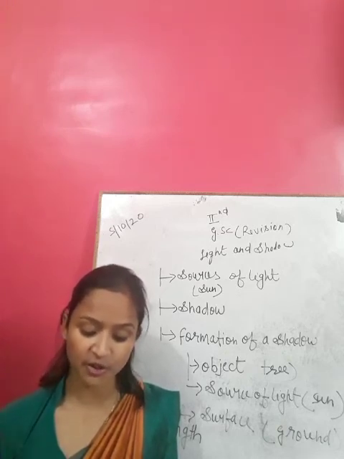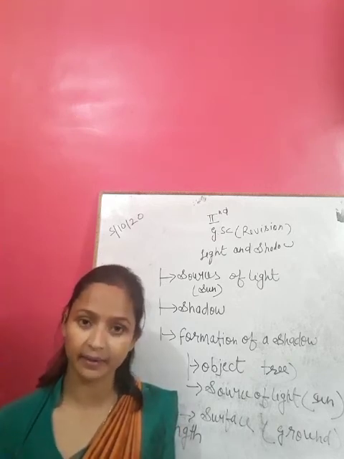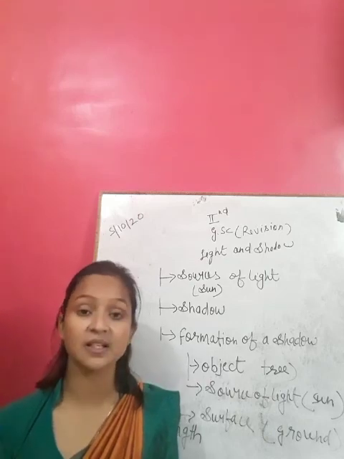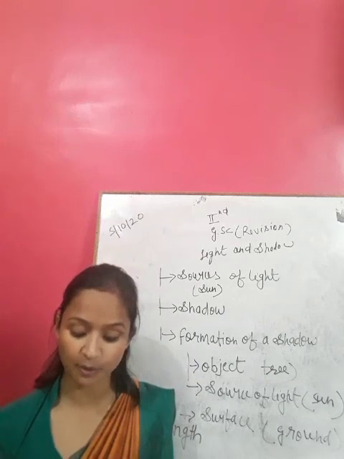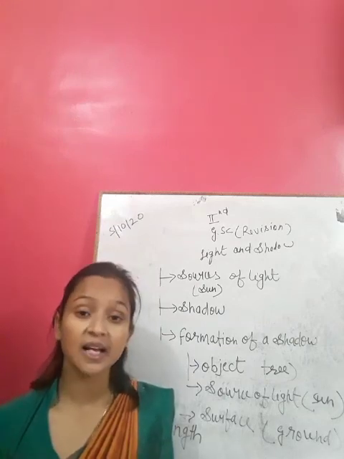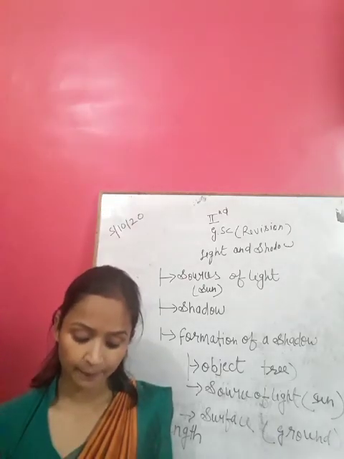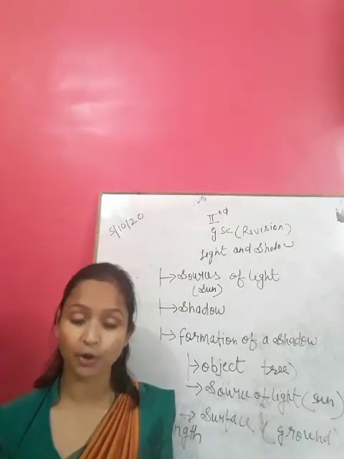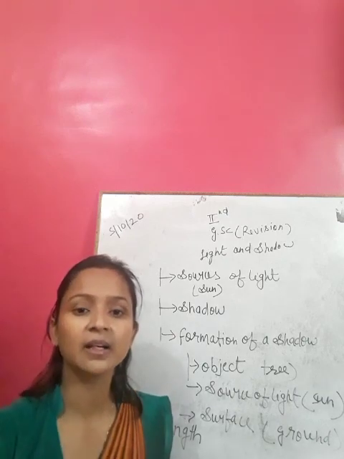Shadows change in length and direction at different times of the day. The sun gives us light and heat. The shadow of an object is formed on the opposite side of the light source. Shadows are long in the morning and evening. Shadows are shortest at noon. So till here you will take revision.